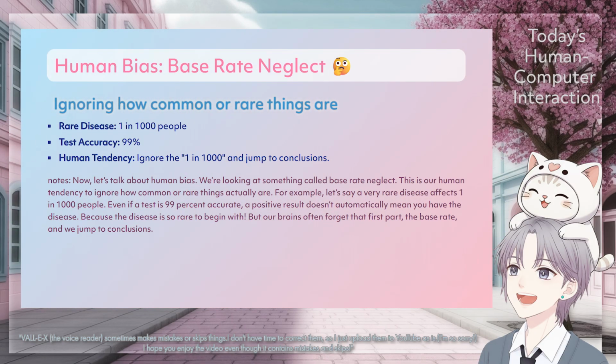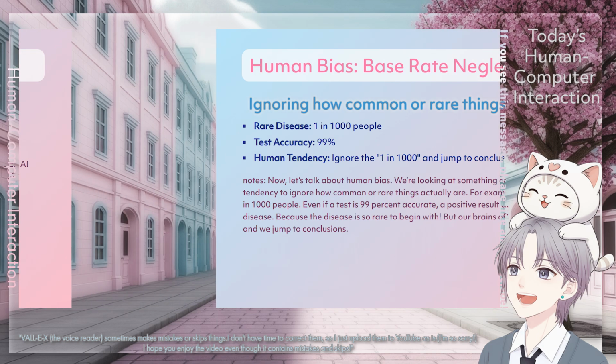Now, let's talk about human bias. We're looking at something called base rate neglect. This is our human tendency to ignore how common or rare things actually are. For example, let's say a very rare disease affects 1 in 1,000 people. Even if a test is 99% accurate, a positive result doesn't automatically mean you have the disease, because the disease is so rare to begin with. But our brains often forget that first part, the base rate, and we jump to conclusions.